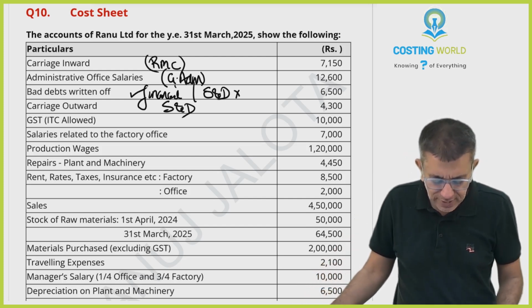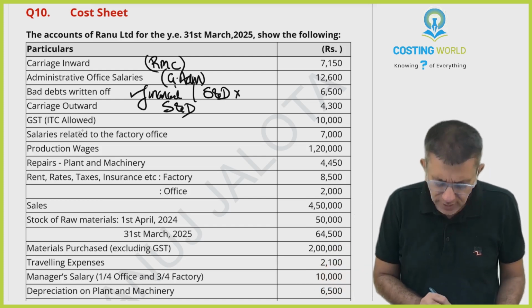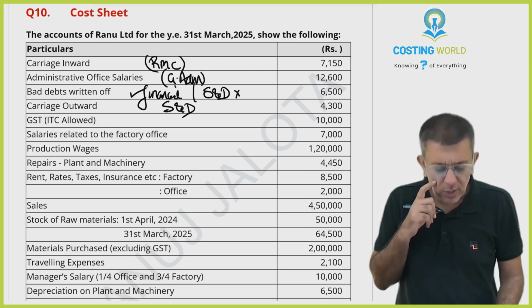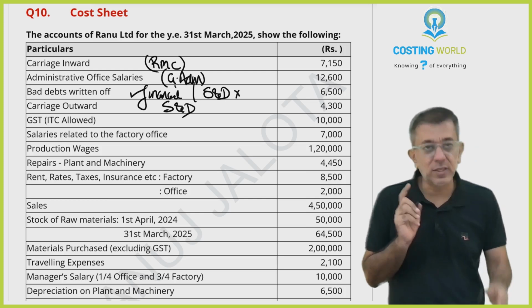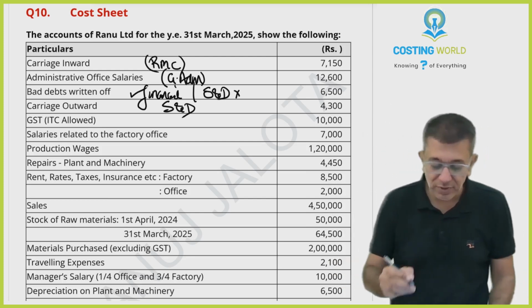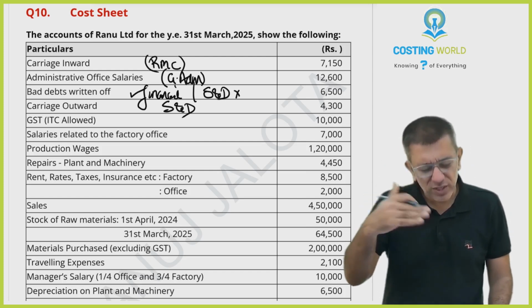GST, ITC allowed, 10,000. ITC means input tax, so it is allowed. One small thing, I'll keep on demonstrating where I've written all the things. Let me read a few other things and I'll demonstrate.